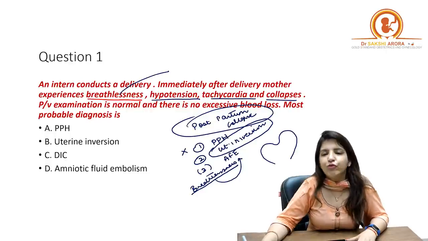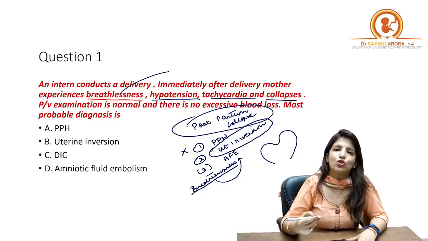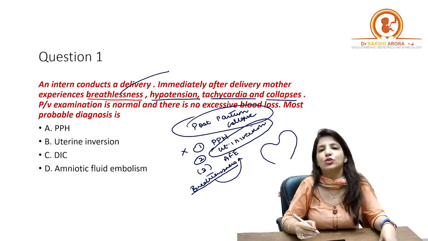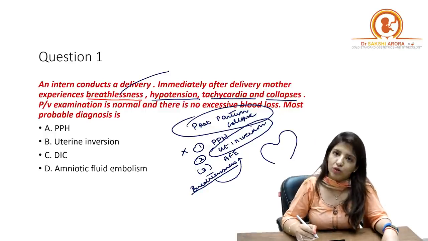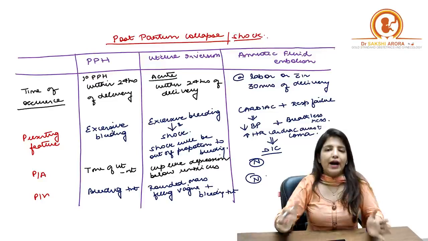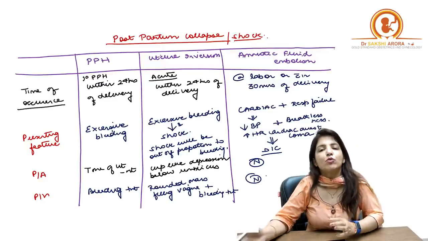But amniotic fluid embolism is a diagnosis of exclusion. It is a clinical diagnosis which has to be made once you have excluded PPH and once you have excluded uterine inversion, right?